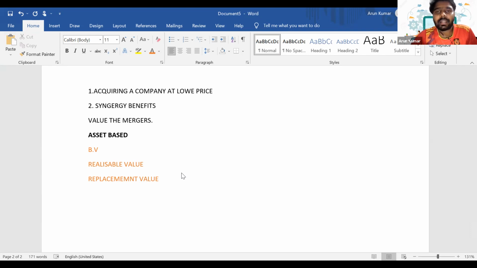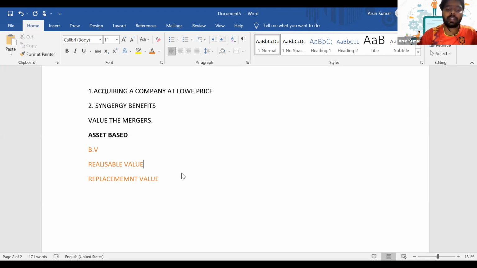But it does not represent the true value of the company, because the company obviously will have some kind of goodwill or brand name that will not be recognized in the books. We know that internally generated intangible assets are not recognized in the financial statements, right? If you have studied accounts, you know that. So if you are just calculating the value of a company on the basis of its book value, it does not represent the true value. So very rarely do we use the book value approach.